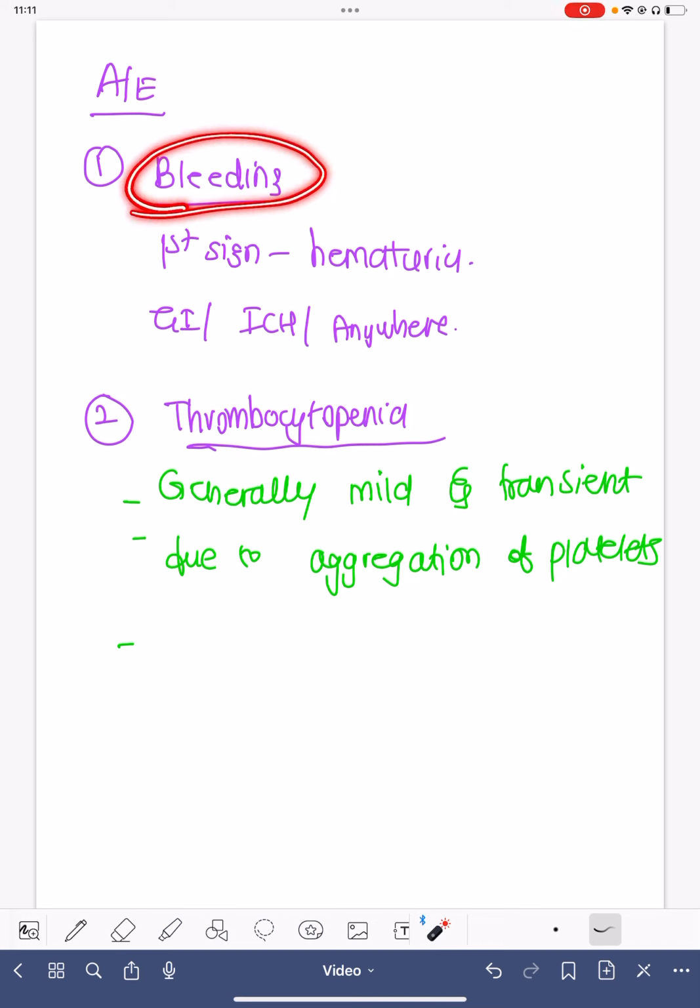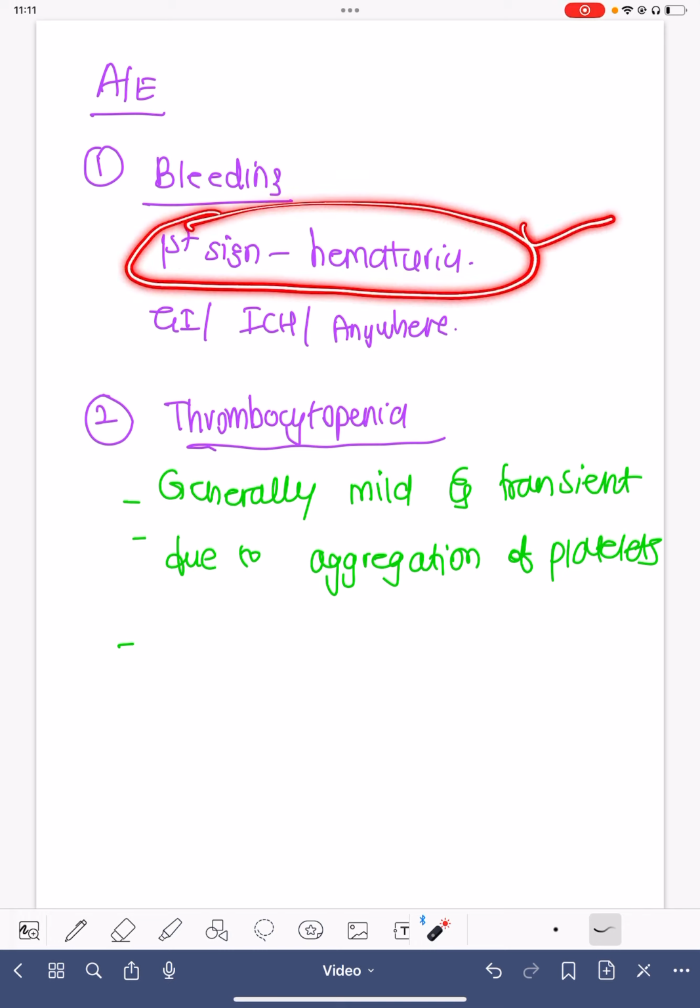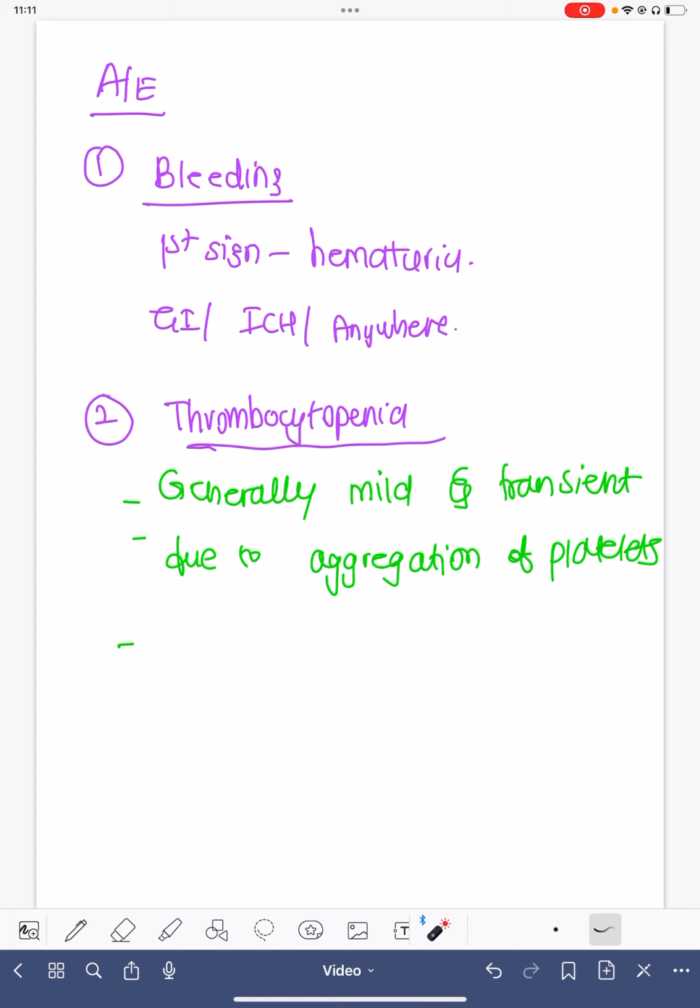As I told, bleeding is the most common problem with heparin, and almost always the first sign is hematuria, which is very commonly reversible. We have to stop heparin for a few hours, maybe a day, and the hematuria can markedly improve, particularly if it is gross. The bleeding can occur anywhere. It can be gastrointestinal, intracranial, or anywhere in the body.